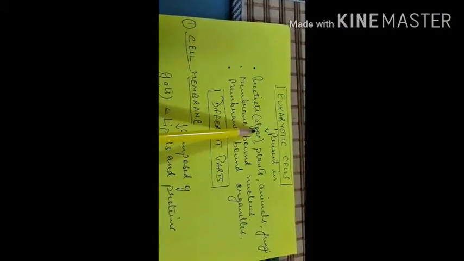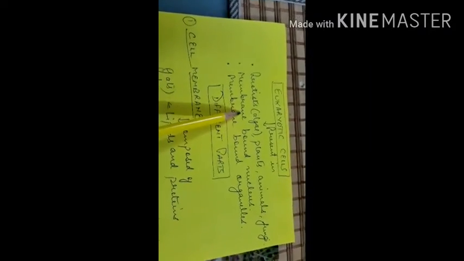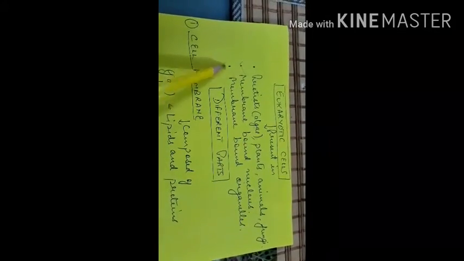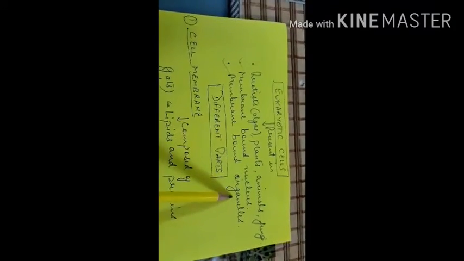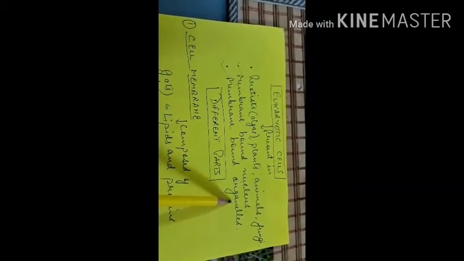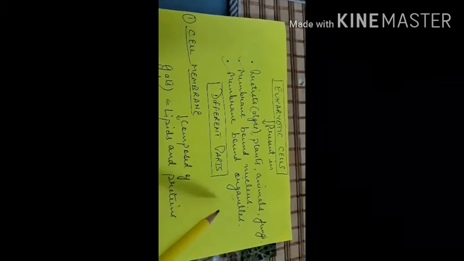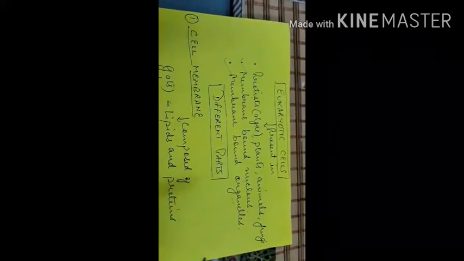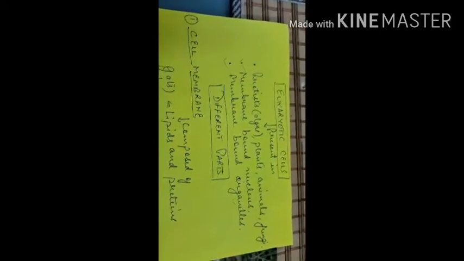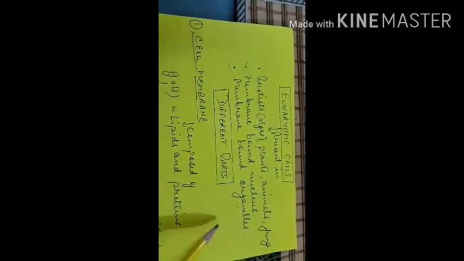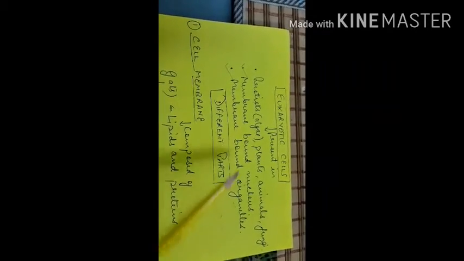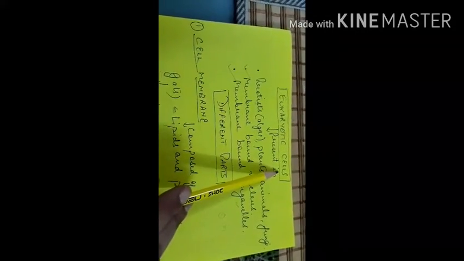Protists are algae-like structures. The special and important characteristic of eukaryotes is that they have a membrane-bound nucleus. The nucleus is surrounded with a proper envelope, and along with that proper organelles are present. Organelles are small organ-like structures inside the cell. Many organelles are present, and we will discuss them one by one later. All those organelles are also covered with a proper membrane. That's why they are called eukaryotic cells.